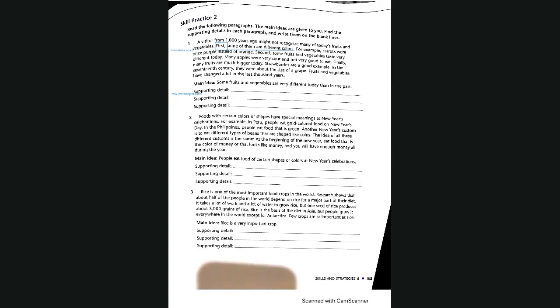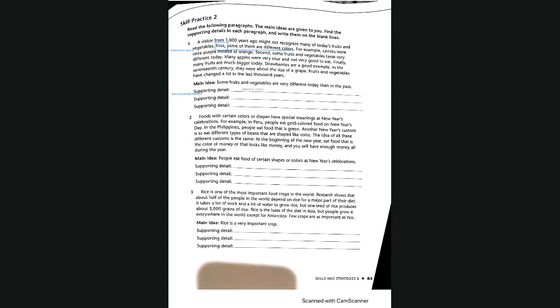What is our next supporting detail? Should we write about carrots, or should we write about some fruits and vegetables taste very different? Do you understand the question? No. Okay, so the question is, what do we want to type here? What is the next supporting detail?